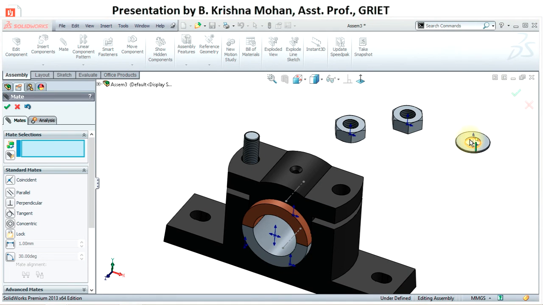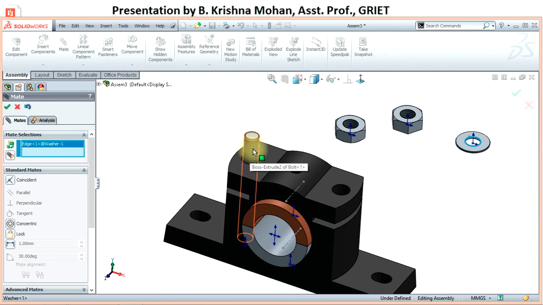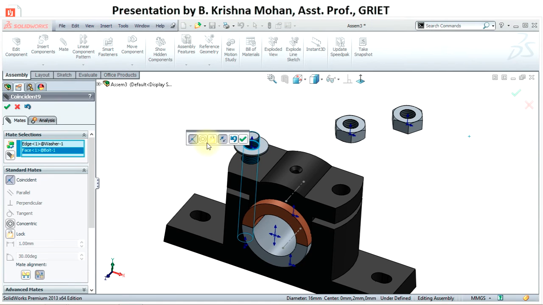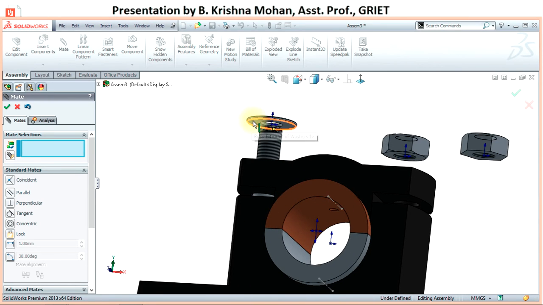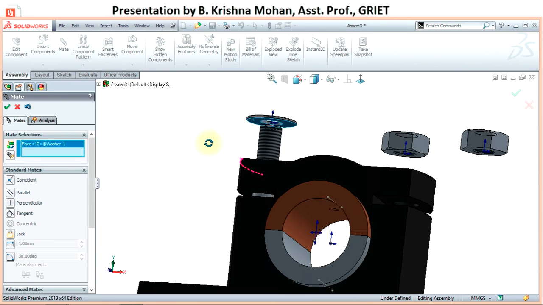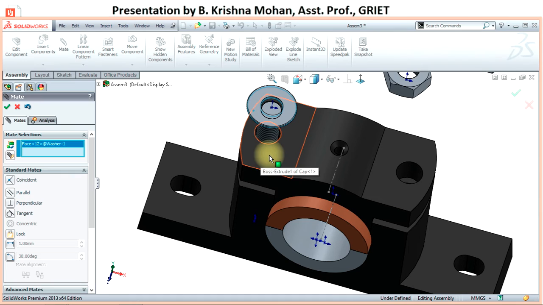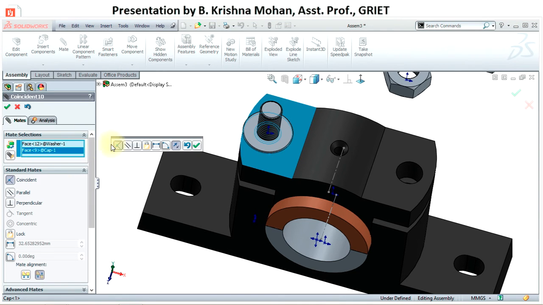I want to insert the washer first. So select the curve surface, or you can select the edge, and you can pick the curve surface of this bolt, and you can define, say concentric, and say OK. So if I hold and move this now, it is moving. So let's try to fix this. So let's select this flat surface and this flat surface and say coincidence, say OK.